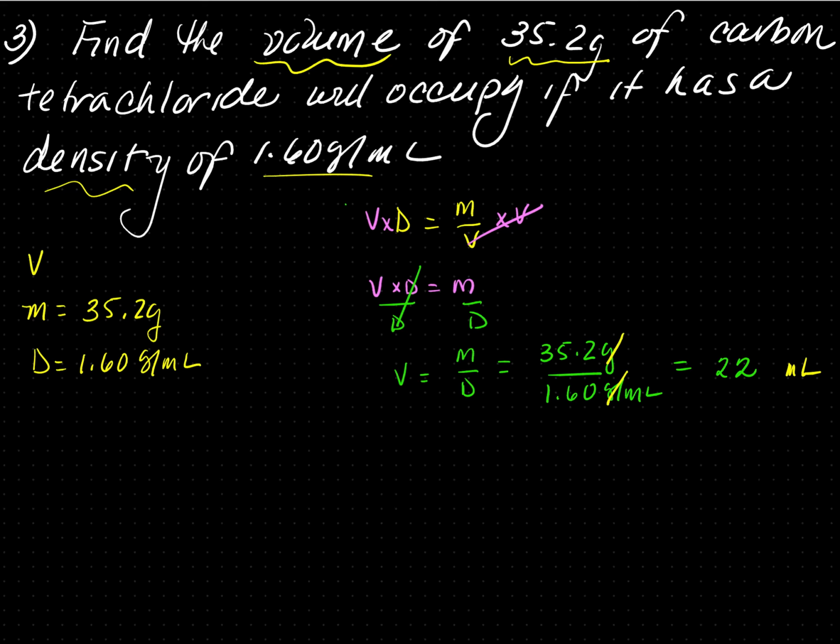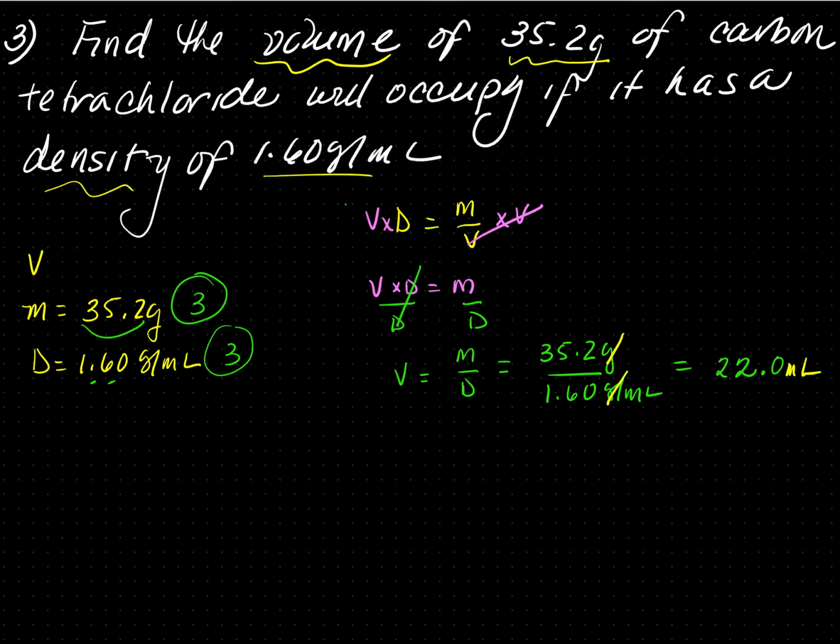Now we need to go back and do sig figs. There are 3 sig figs here, and there are 3 sig figs here. There's a decimal, significant digit in front, so that 0 is significant. My answer only has 2, so I need a decimal and a 0.